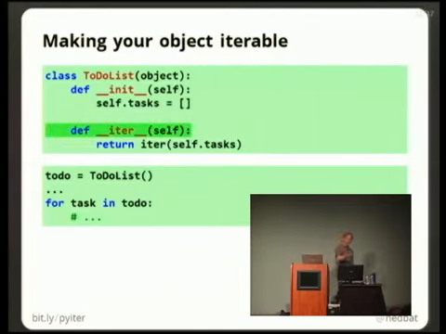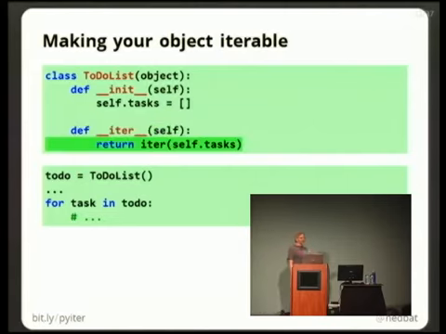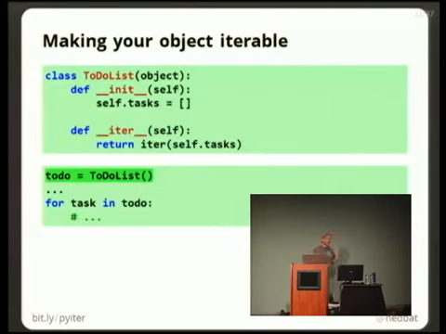When someone calls iter of your to-do list, it will invoke the dunder-iter method, and the dunder-iter method has to return an iterator. The simplest way to return an iterator is to use the iter function on some data that you've got. So if we have self.tasks, which is a list, iter of self.tasks is an iterator over that list, and now our object is iterable because we've got a dunder-iter method that returns an iterator. And I know you're getting all scrambled about iterator and iterable, and it'll probably sort itself out as you work through this.